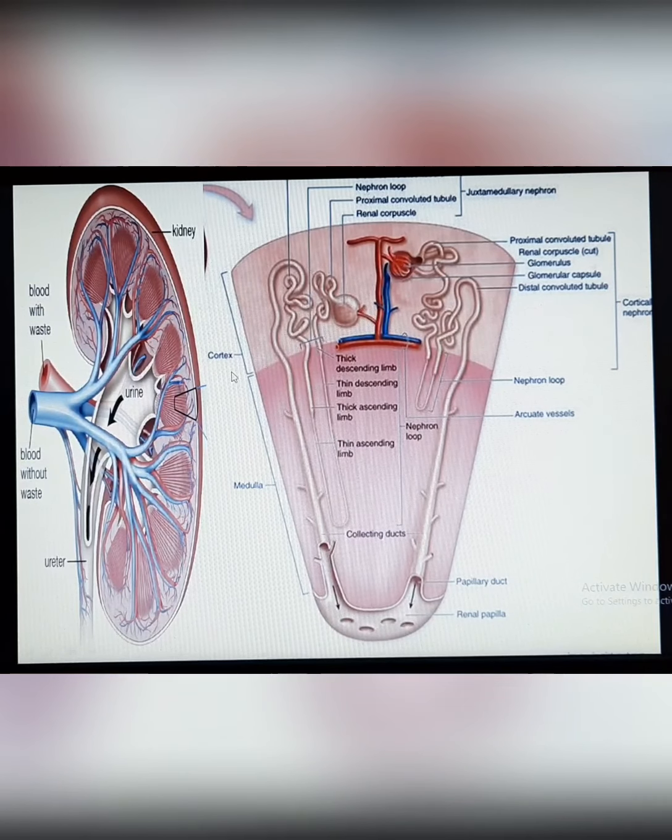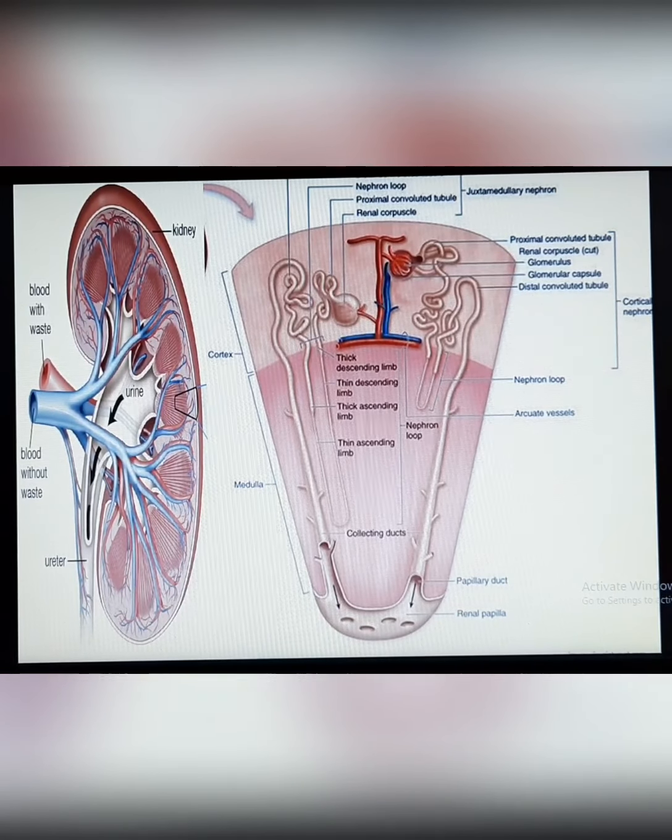These portions are present in the cortex region, right? And the loop of Henle and collecting duct portion are present in the medullary region. You can see it very easily, and all of the collecting ducts enter the renal papilla, which is the apex of the renal pyramid, and the papilla enters the pelvis, and the pelvis opens into the ureter.